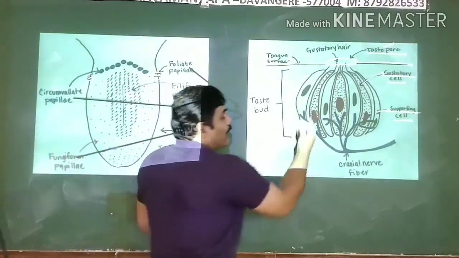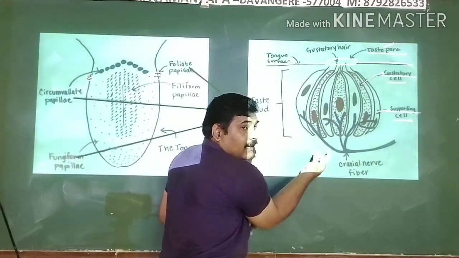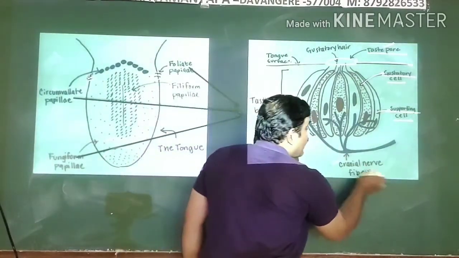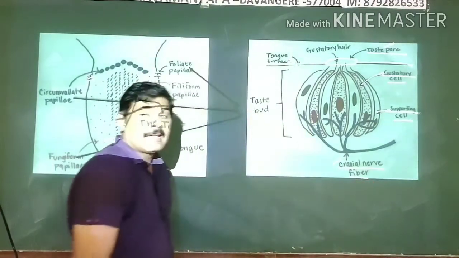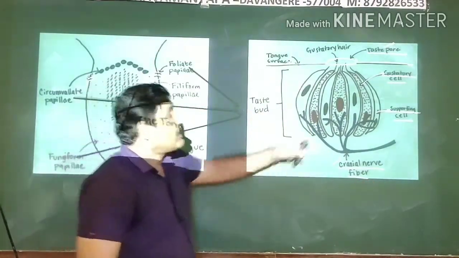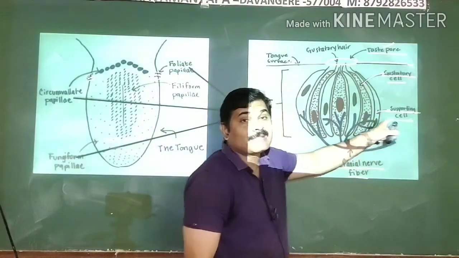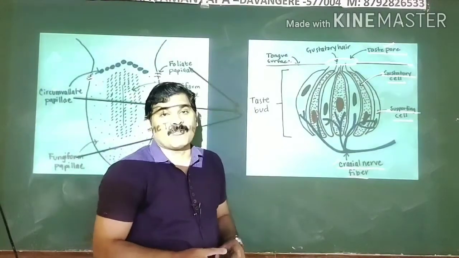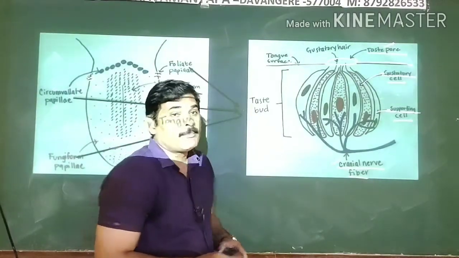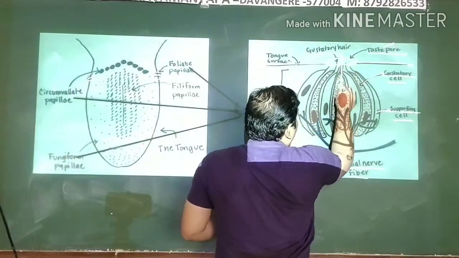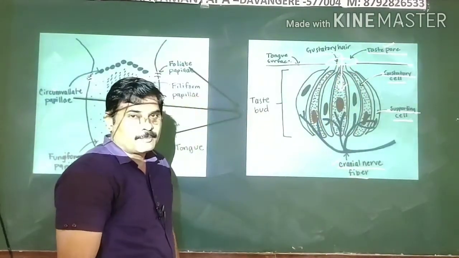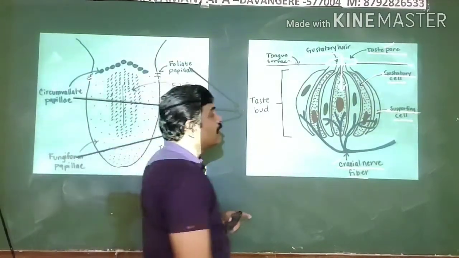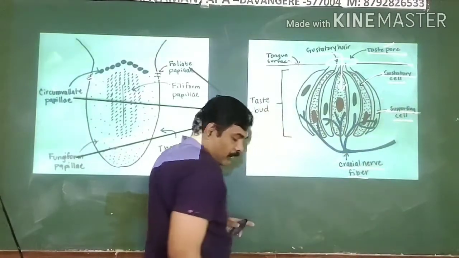When you see the posterior side at the bottom of this taste bud, it is supplied with cranial nerve fibers. The cranial nerve fibers are linked with your gustatory cells as well as the supporting cells of your taste bud. Whenever the food substance gets mixed with your saliva and turns into liquid form, the liquid food material enters into this taste bud. So the chemical nature of the food material will be identified by these gustatory cells and the supporting cells.